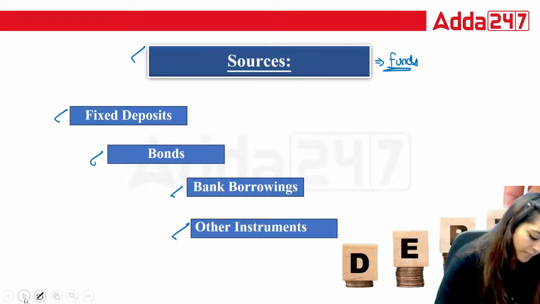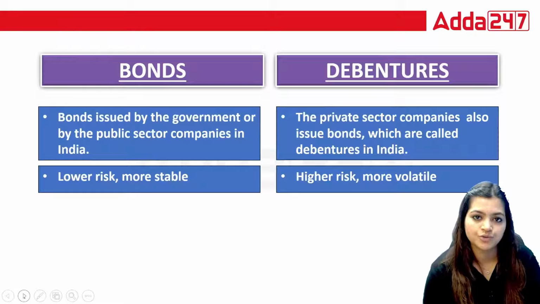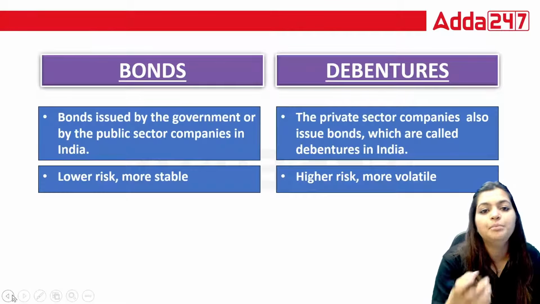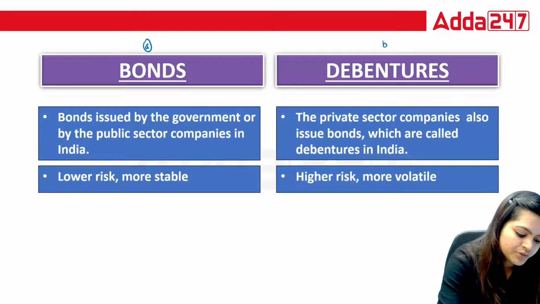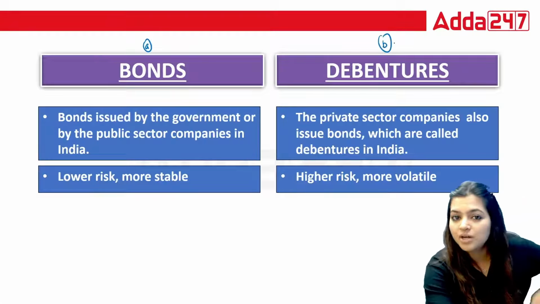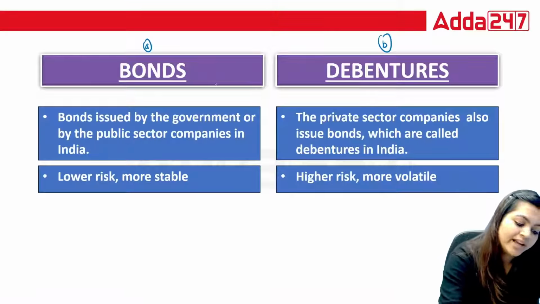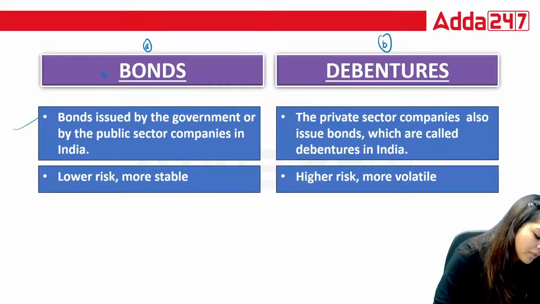Now, next important thing under this is your bonds and debentures, because mainly in this unit we are going to talk about the borrowing side. So what do bond and debenture mean? Bonds are issued by the government or by the public sector companies in India.